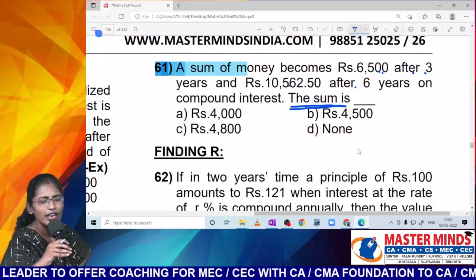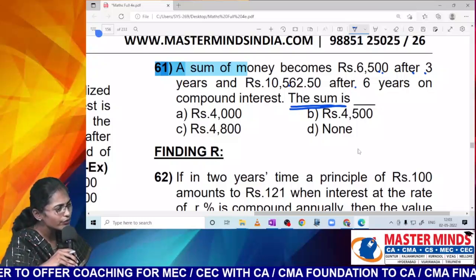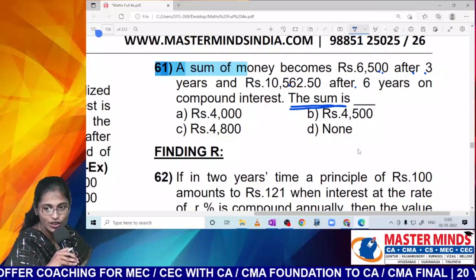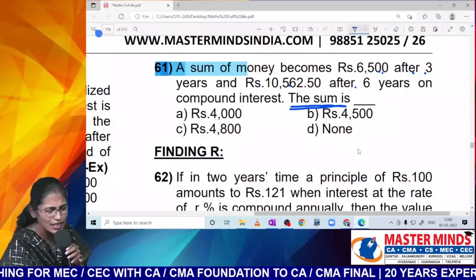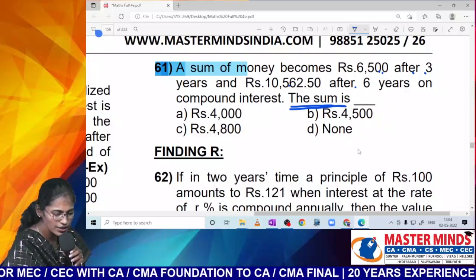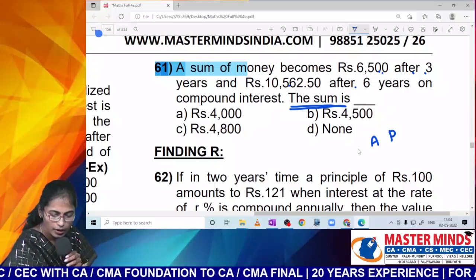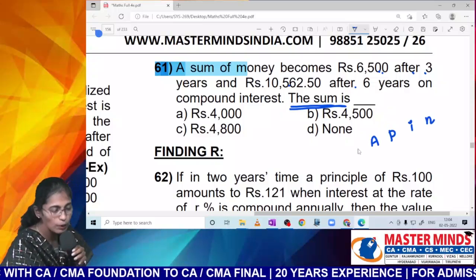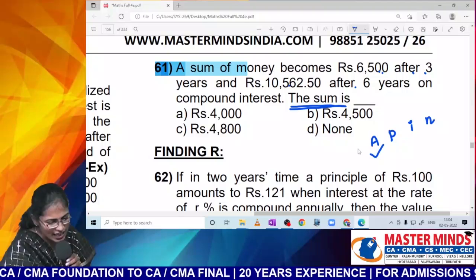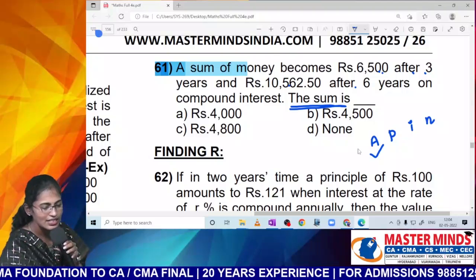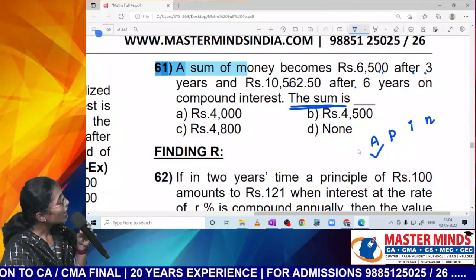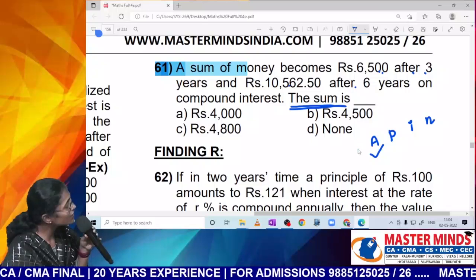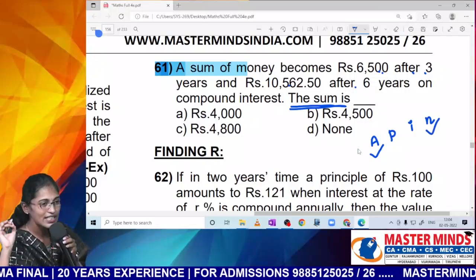Nana, I told you that for 90% of the questions in this topic option verification is possible, right? Okay, listen to me. He's talking about amount. Could you please tell me the formula for amount in compound interest? P of 1 plus I whole power N. The amounts are there in your question: 6,500 and 10,562.5. After how many years, Nana? 3 years, right? So N is there.